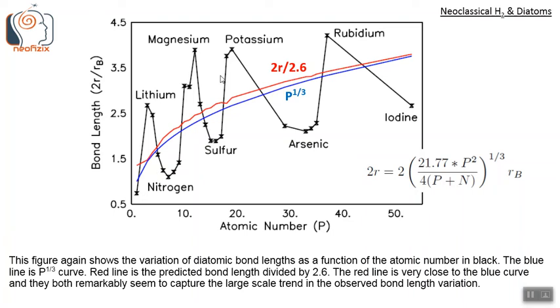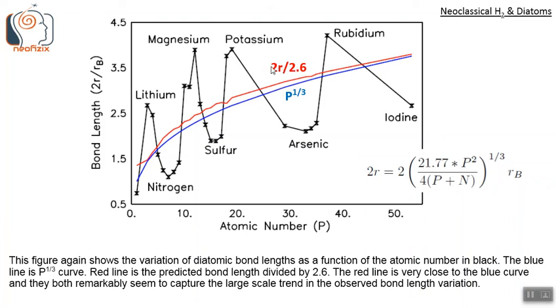This figure again shows the variation of the diatomic bond lengths as a function of the atomic number in the black line. The black line is the same as we saw in the previous slide. The blue line is the curve P to the power 1/3, or the cube root of the atomic number, which passes right through this black line.